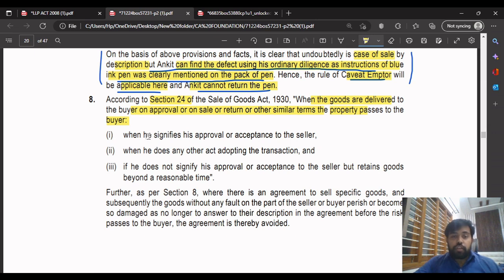So the three cases are: if the buyer signifies his approval or acceptance to the seller; if he does any other act adopting the transaction; and if he does not signify his acceptance or approval to the seller, but retains the goods beyond a reasonable time. If these three things exist, then the buyer will be responsible. If these things are not there, then the seller will be responsible. Understood?